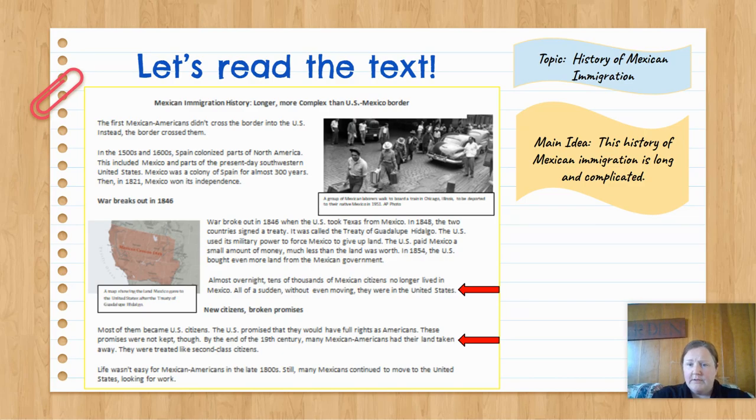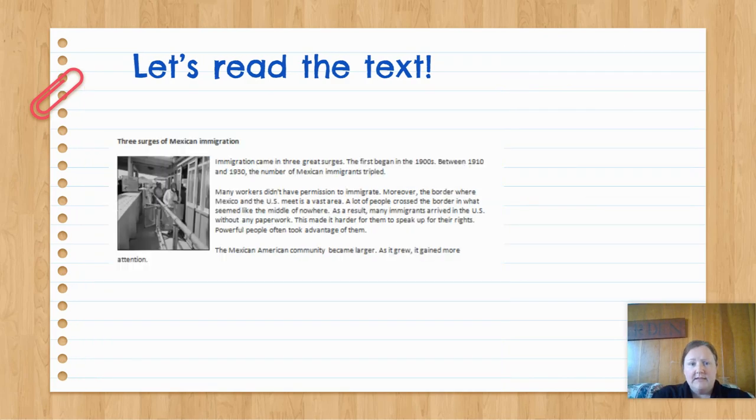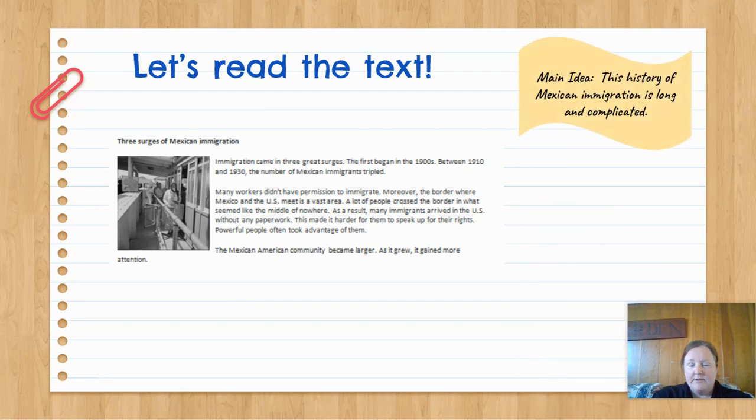And let's go ahead and read on. So this is the next part of the text. I really want to keep in mind that main idea statement, so I'm just going to go ahead and bring it up for us. Remember, we're trying to prove that the history is long and complicated. Three surges of Mexican immigration. Immigration came in three great surges.